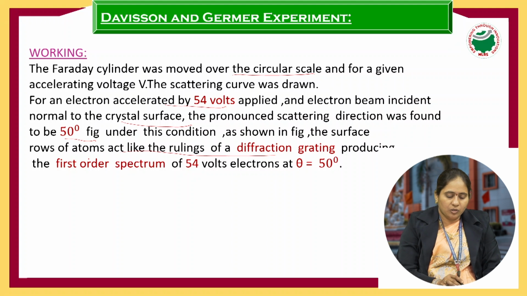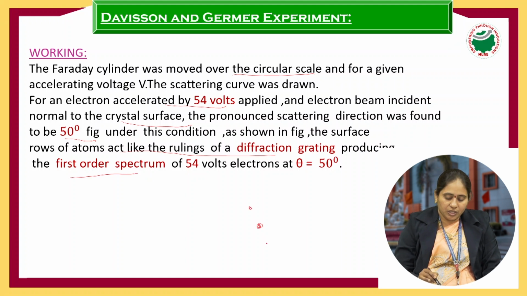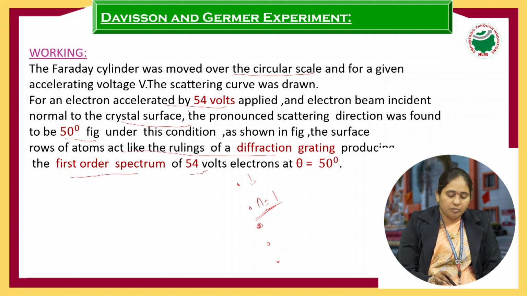At the 50-degree angle only, the rows act like the rulings of a diffraction grating and produce the first order spectrum. This is the spectral spot, this is the first order, and this is the second order. We consider only the first order spectrum, because as we go away the intensity of the spots keeps decreasing. So with 54 volts applied at the filament and 50 degrees between the incident and scattered beams, you get the first order spectrum.